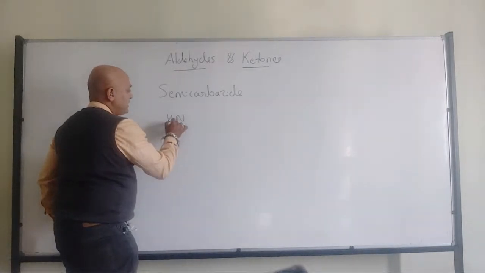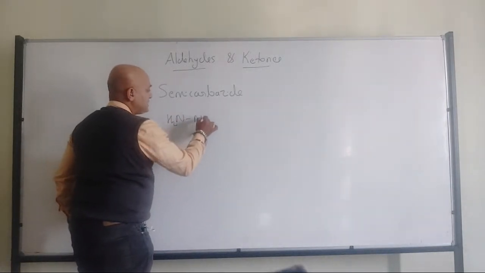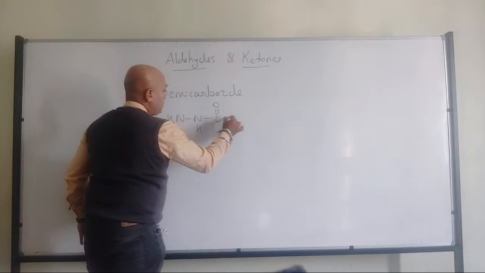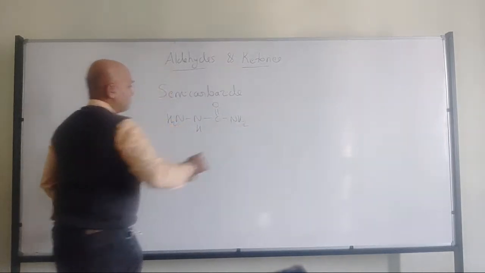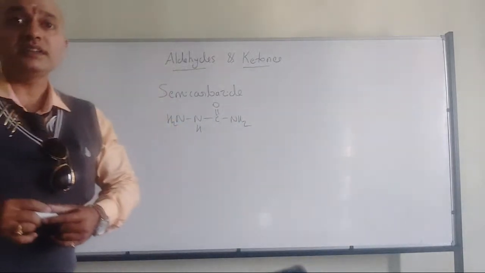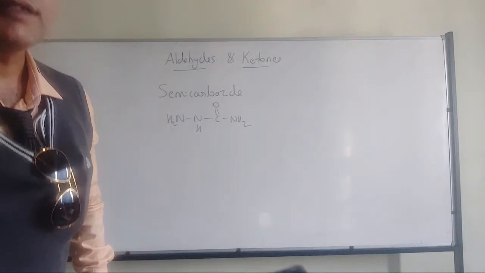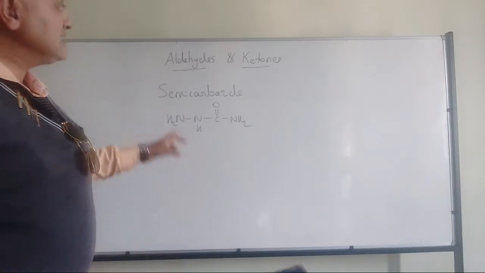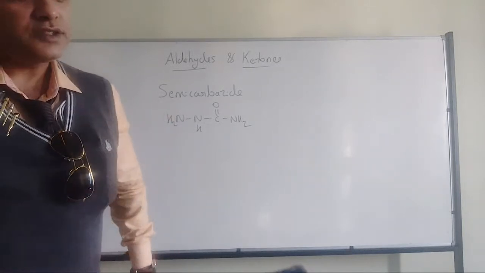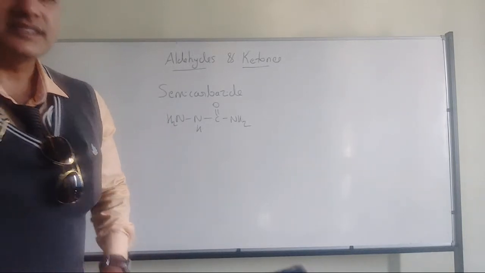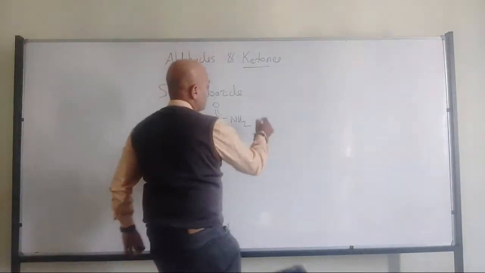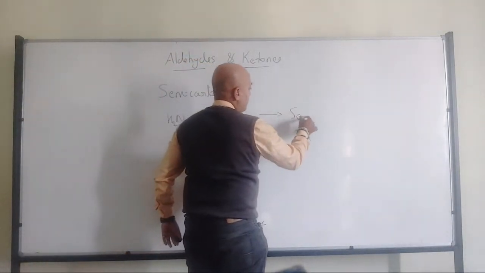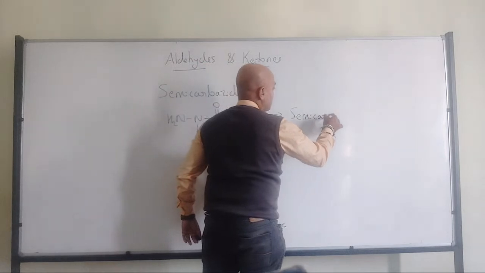Semicarbazide is nothing but NH2, NHCO, NH2, where urea replaces one of the hydrogens of the hydrazine. Yes, Jahnavi, that is semicarbazide. So what will be that product? So that will be semicarbazone.